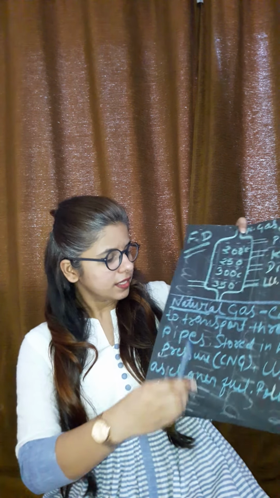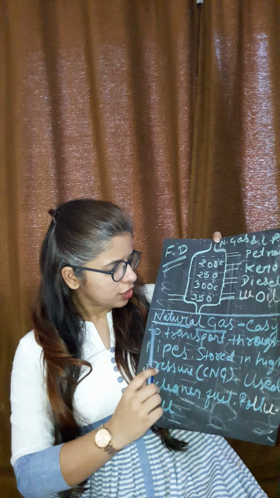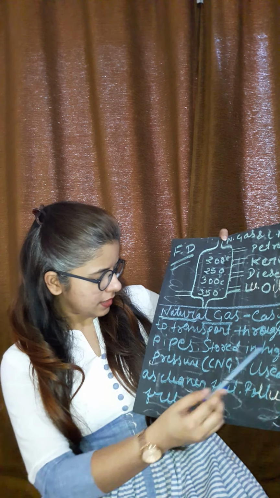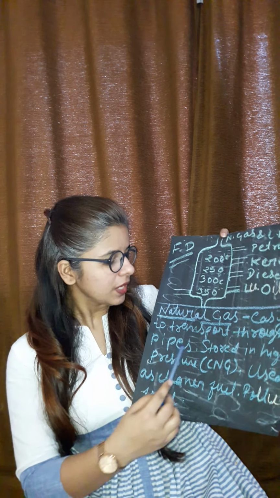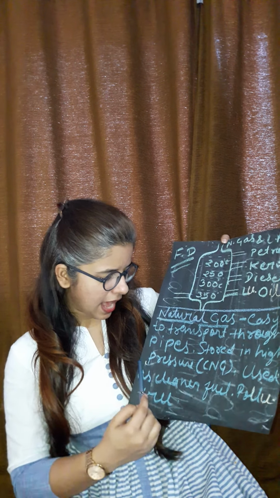Now another important component is natural gas. We obtain natural gas during the formation of petroleum. Natural gas is very important for us. It is a very good gas. Natural gas is easy to transport in pipes to the houses, and it is easy to store at high pressure. When we put pressure on any gas, it gets compressed. The particles of the gas get compressed.